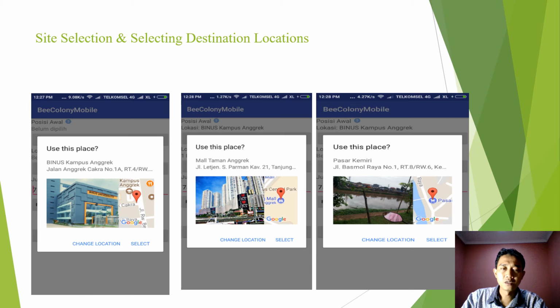And then we have a screenshot based on an Android handphone. Set selection and then selection of destination location. For example, we have Anggrek Campus, from Anggrek Campus, and then we change location to Mall Taman Anggrek, and then use this place location.